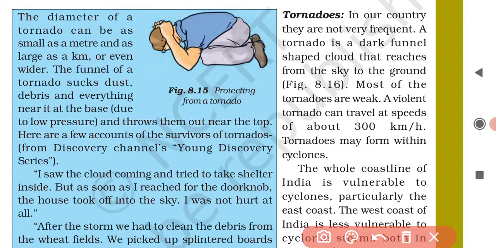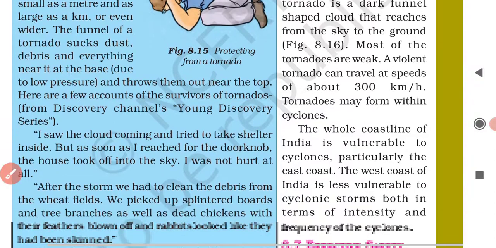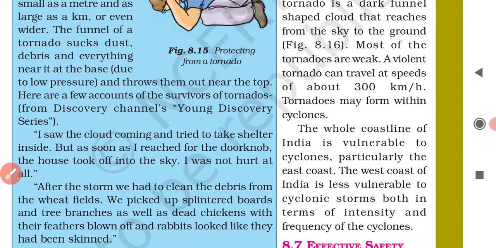So the whole coastline of India is vulnerable to cyclones, particularly the east coast. Particularly in the east coast of India, cyclones are very vulnerable. But what about the west coast? The west coast of India is less vulnerable to cyclonic storms, both in terms of intensity and frequency of the cyclones.